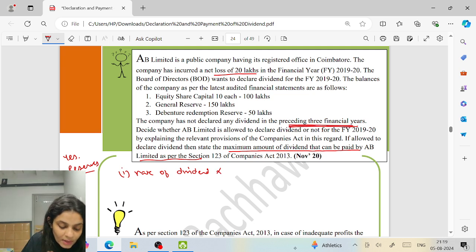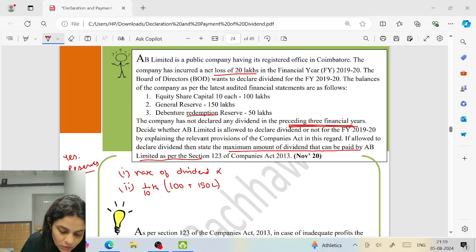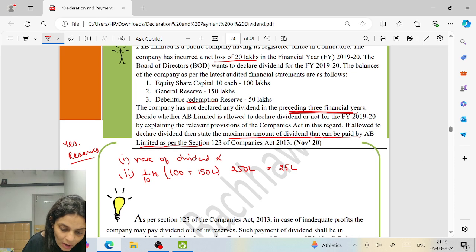Gone. Second, the amount withdrawn should not be more than what? 1/10 of the paid up capital and free reserves, right? Do I take DRR? No, that's not free reserves. So it should not be more than 250 lakh. That means what? 25 lakh. That is how much? 25. Now, if you withdraw, the balance in reserve should be at least 15% of paid up capital.